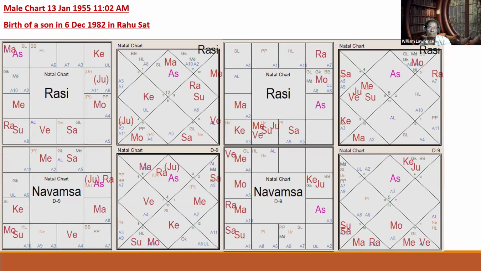Birth of a son. Tell me, it's very easy. Now, all of you tell me why he had the birth of a son at this time. If you look at Dasha and Antardasha, you will have no clue. You analyze it even from your Moon or Lagna, you will not find out why you had a son. You just apply the rule which I will tell you, and you'll clearly know. From natal Jupiter, where is Jupiter? Jupiter is transiting the fifth from natal Jupiter. Fifth house, sir. So it's so easy, right, to know why he's got a child.